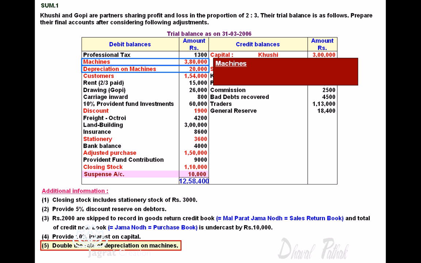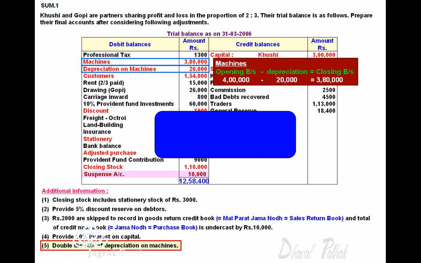So what is the opening balance of machinery? Opening balance less depreciation is equal to closing balance. Closing balance is 3,80,000, depreciation 20,000, missing figure is opening balance, that amounts to 4 lakhs.